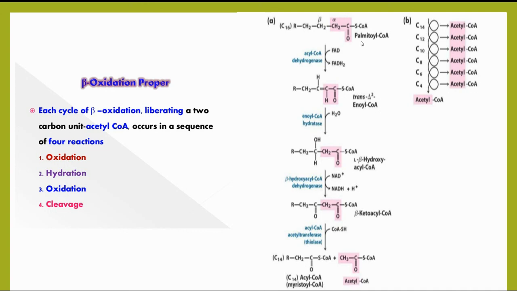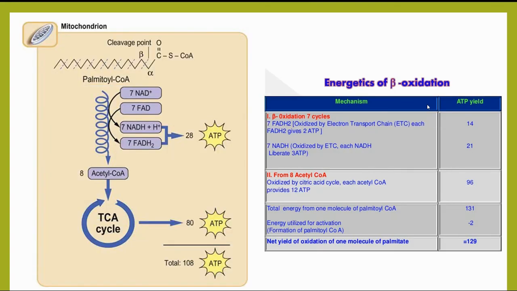As we have taken the example of palmitic acid, it enters into the beta oxidation 7 times for complete degradation of the fatty acid, resulting in 8 acetyl-CoAs, 7 NADH2 and 7 FADH2. The 8 acetyl-CoAs enter into the TCA cycle and generate ATP.